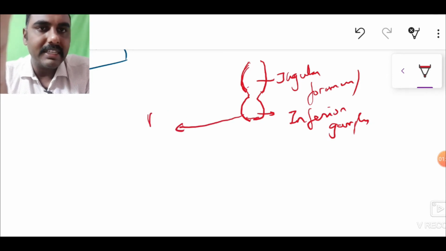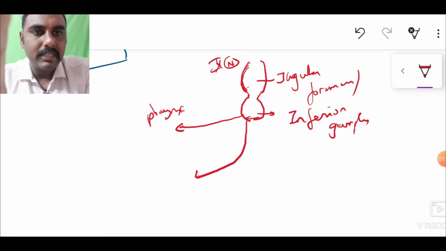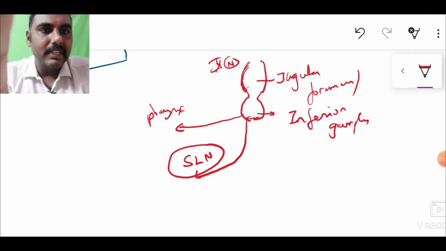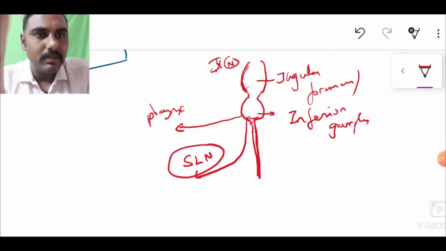One branch goes to the pharynx. This is the vagal nerve, the 10th nerve. The other branch comes down. That is the superior laryngeal nerve. And the vagal nerve continues down.